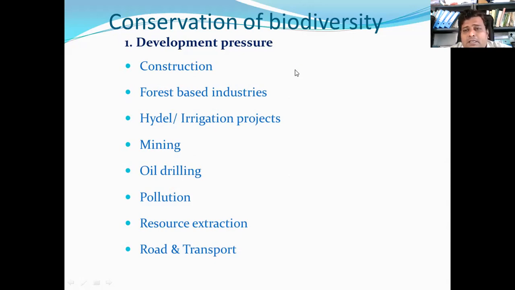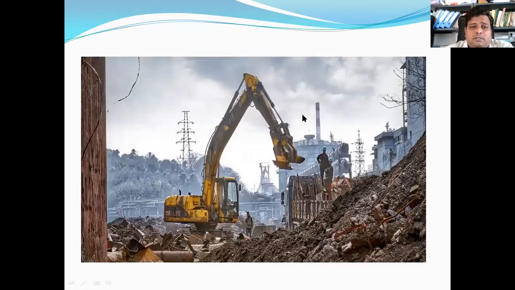Oil drilling in India is a major concern. Oil spillages do occur in the sea and affect the coral population. They are affecting the natural ecosystem of this area. Pollution: there are different types of pollution like plastic, air pollution, industrial waste, and others that are also affecting this biodiversity. Others are resource extraction, roads and transport systems that are being developed in forest and biodiversity areas.